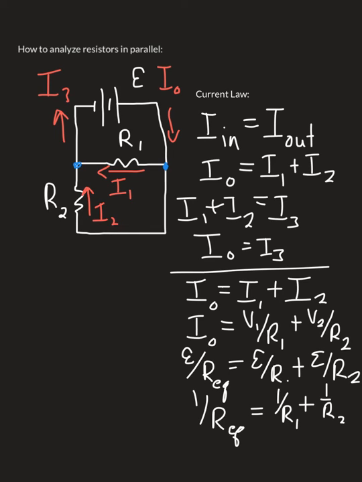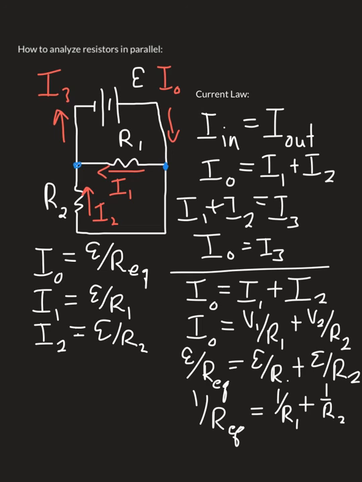There's a lot of information in this simple equation that we just analyzed. So let's do a summary. We know the overall current in the circuit, I0. The overall current equals the battery EMF divided by the equivalent resistance. We also know the current through each of the resistors. In each case, it'll be the EMF of the battery divided by the resistance of the resistor. And finally, we know the voltage drop across each of the resistors.